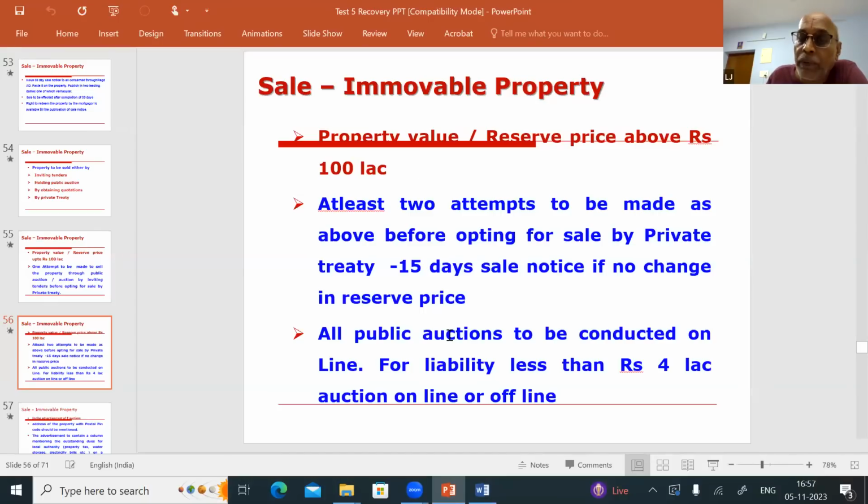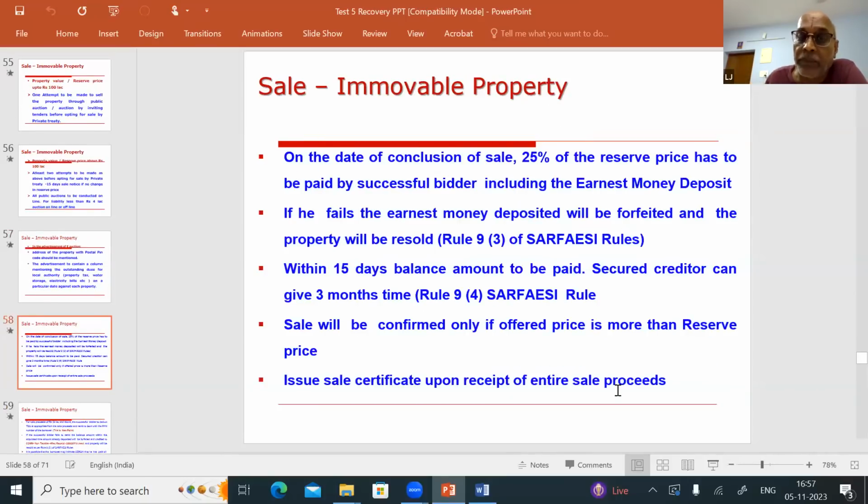Okay, all public auctions are to be conducted online only. Online public auction is to be conducted for liability less than 4 lakhs. Auction can be online or offline. Okay, sir, leave all those things. Then this is very important. On the date of conclusion, at the time of applying for the tender, the tenderers or bidders will submit their bid to you. Along with that, they have to keep an earnest money deposit. The EMD will be at least 10% of your reserve price. If you have fixed 100 lakhs as the reserve price, he has to give you a demand draft favoring Canara Bank for 10 lakhs along with the tender.